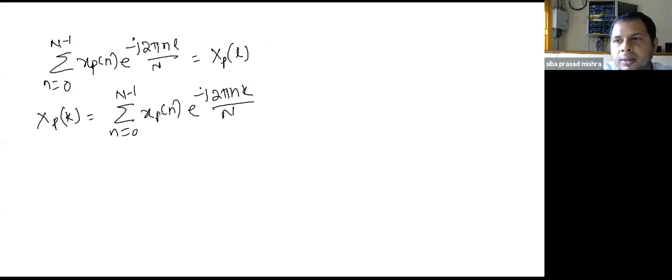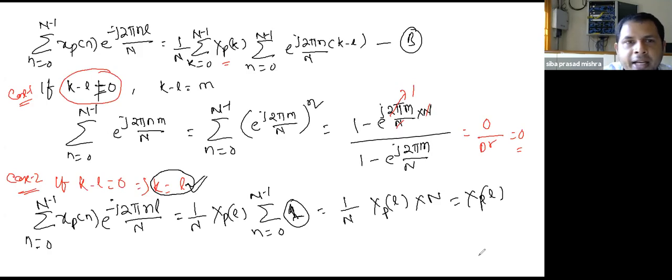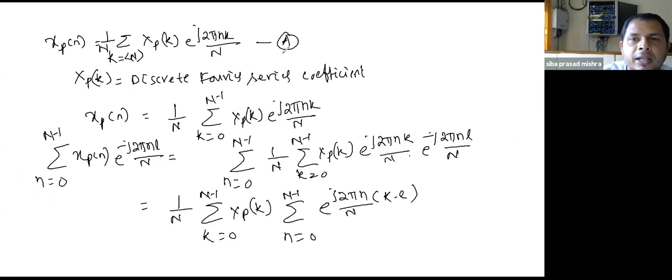Means we can say that we started with the assumption that a periodic sequence can be represented. See, if you see this equation A, we started with the assumption that a periodic sequence xp[n] can be represented by an exponential signal. Because here xp[n] is the periodic sequence, no doubt, and we wrote this equation based on this exponential signal, since an exponential signal is a periodic signal.